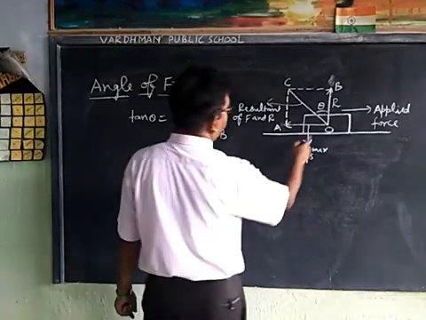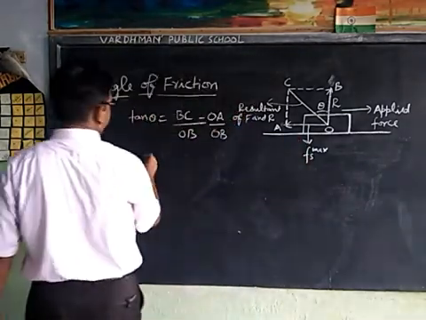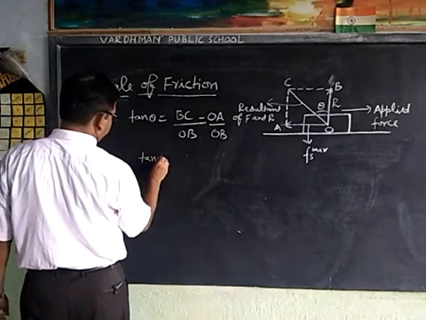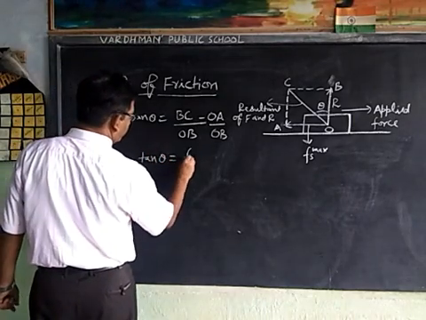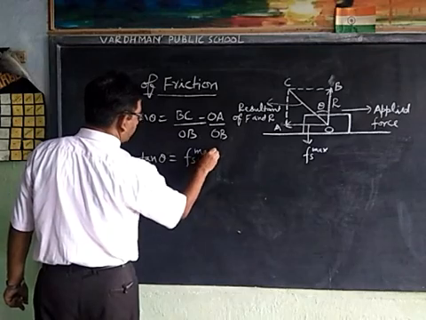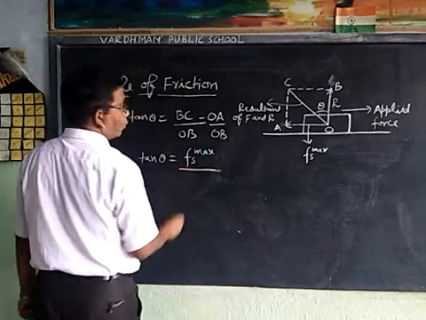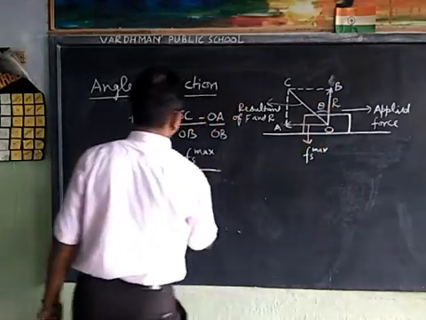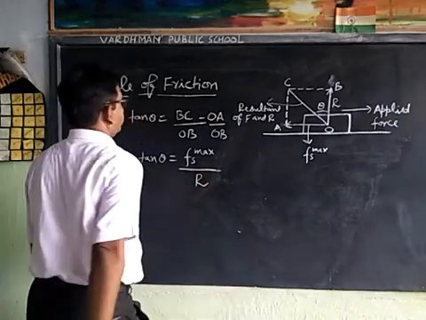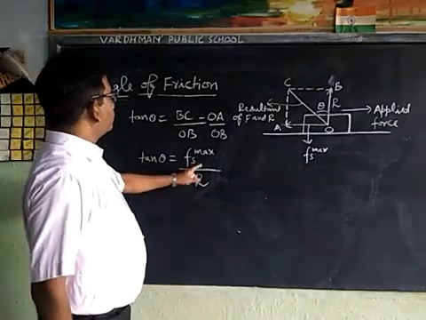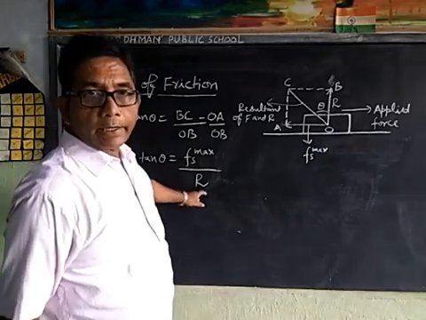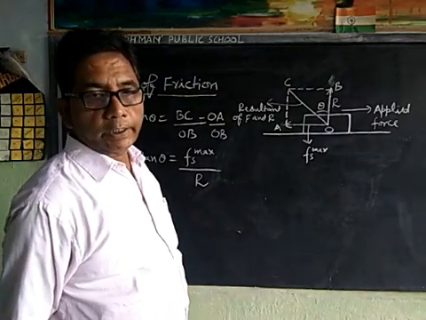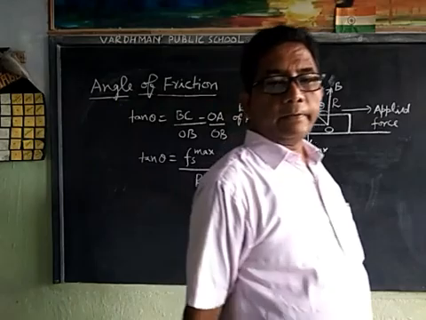What is the value of OA? Fs maximum. Tan theta is equal to Fs maximum upon OB, R. But we know that Fs maximum upon R is equal to coefficient of static friction.